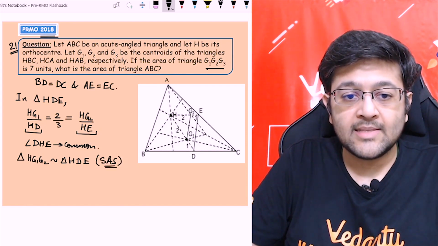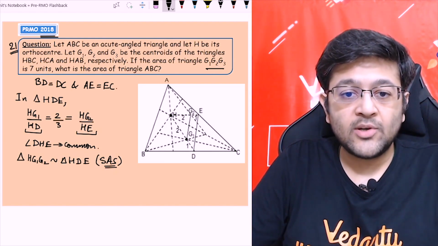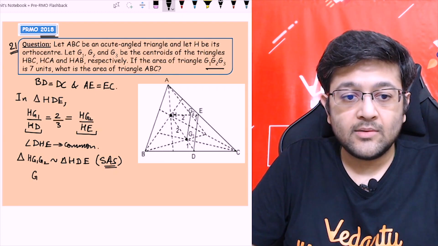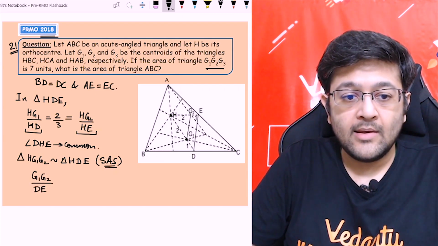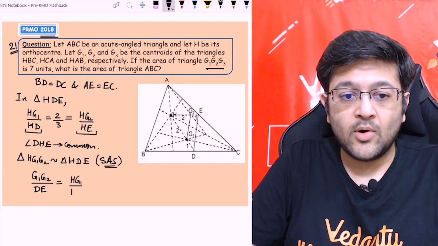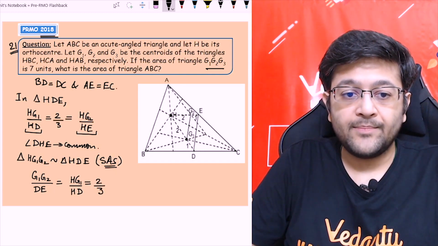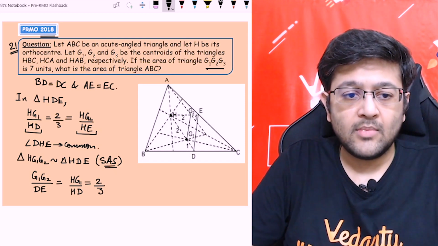SAS criteria. I can say these two are similar, right? I hope this thing is understood. So now using these ratios, I can say G1G2 upon DE will be equal to HG1 upon HD, which is 2 by 3, right? This should be understood. Very easy thing, right?